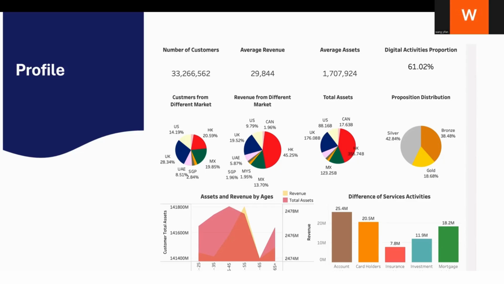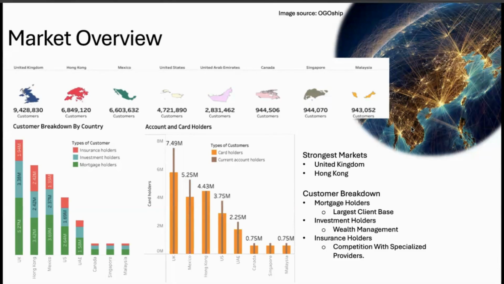This type of customer has the largest number, and the second one is card holders. It's card service, and the third one is insurance. This number of customers in our bank is the least, and the fourth and fifth are investment and mortgage, respectively.